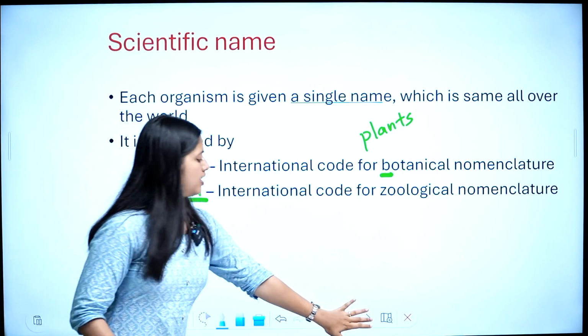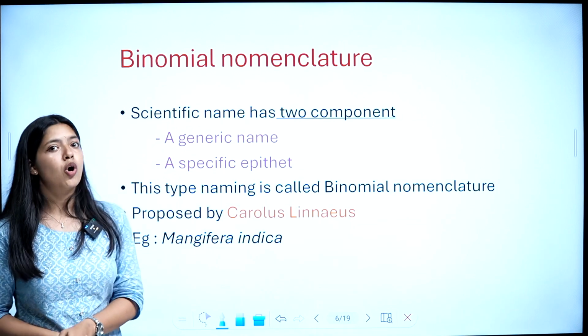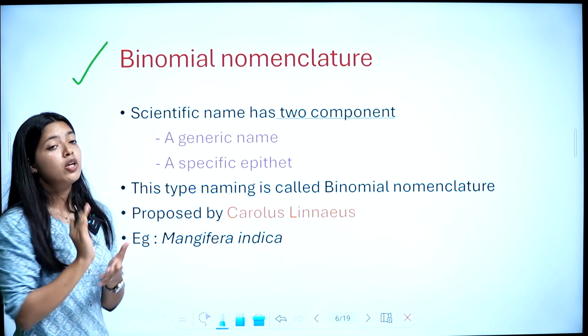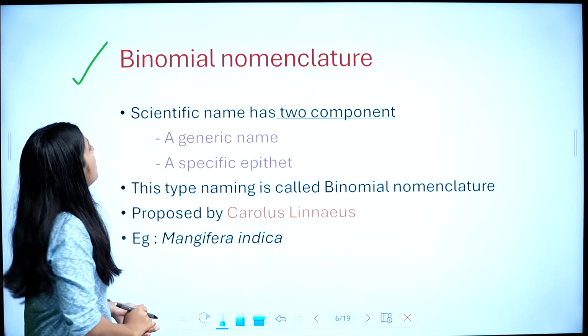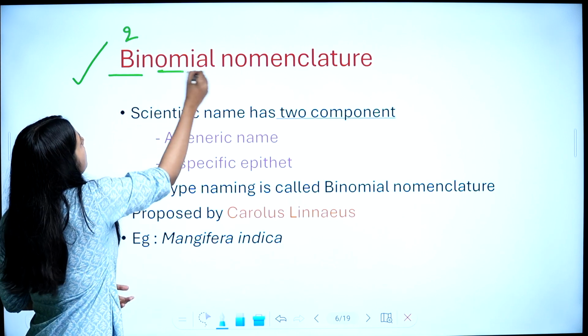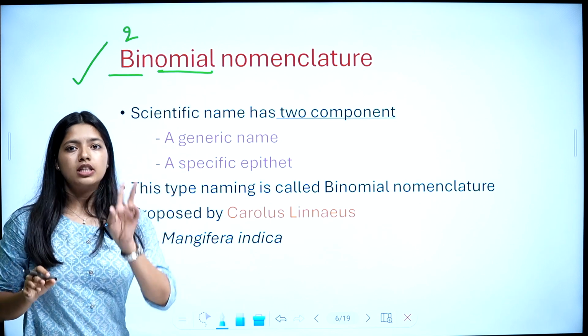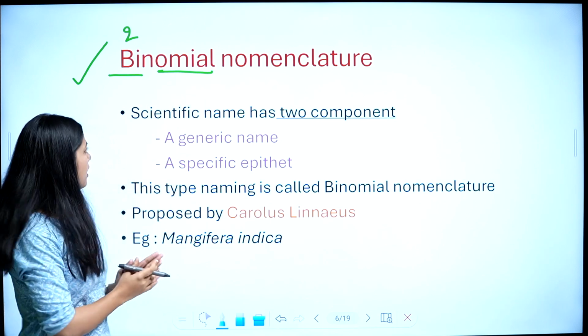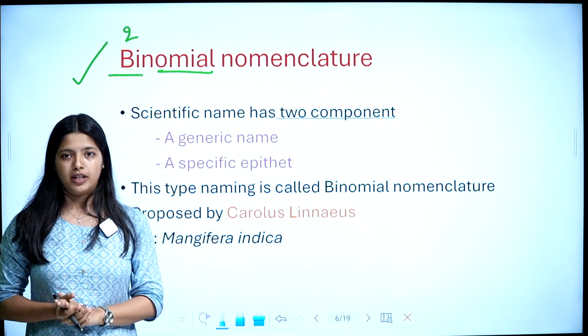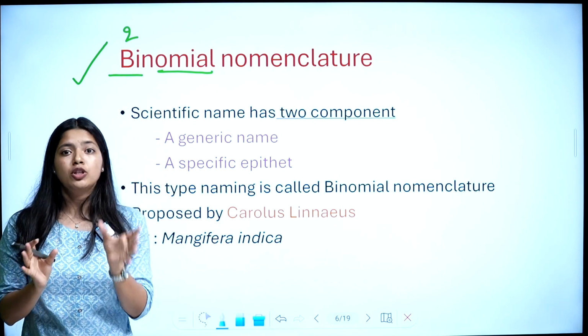Okay. So, next, binomial nomenclature. This is an important topic. What is binomial nomenclature? Let's explain this term. Bi means two. Nomial means something like name. So, there are two names. A scientific name has two components. So, that is binomial. Two parts. A name with two parts.